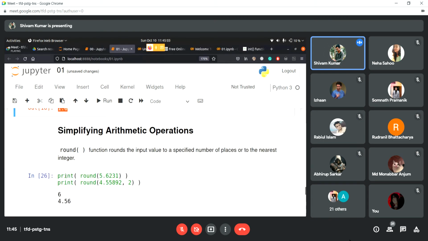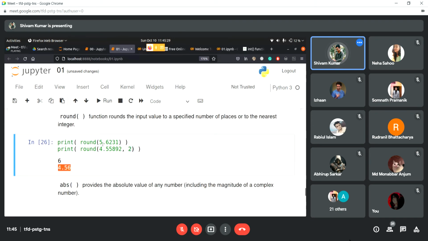We can also use the round function. You can round a number to any number of decimal places you want. Suppose I want to round 4.55892 to 4.55, to up to 2 decimal places. So I'm just going to say round off the number, comma, and pass this argument as 2. That means please round it to 2 digits. In case you don't provide any arguments, it's going to assume that you want all the decimal places removed. So it's going to round it to the nearest whole number if you don't give any arguments. That's the definition of the round function.